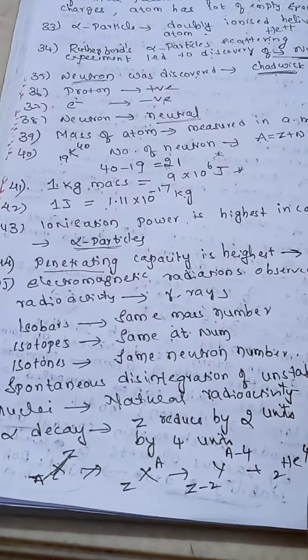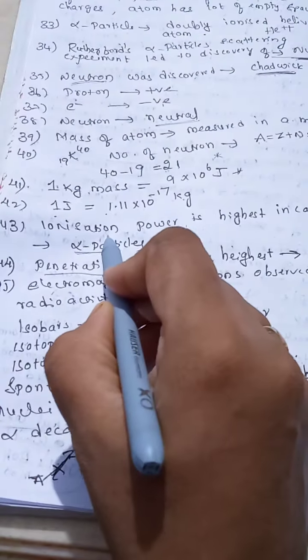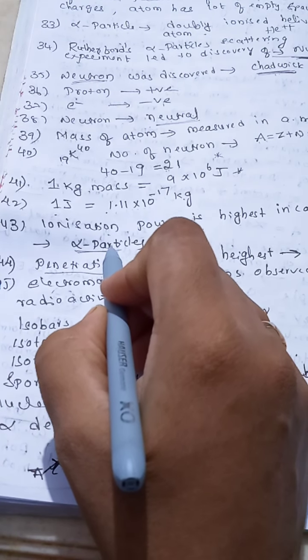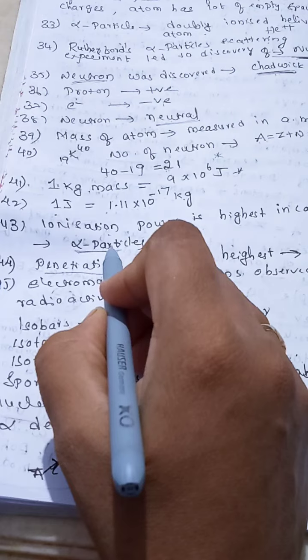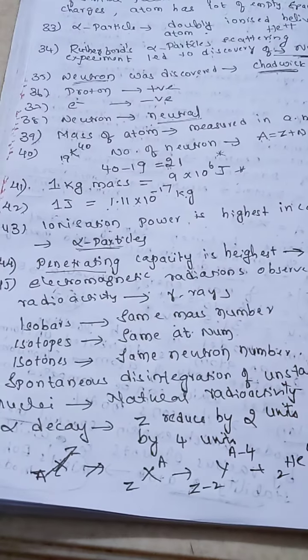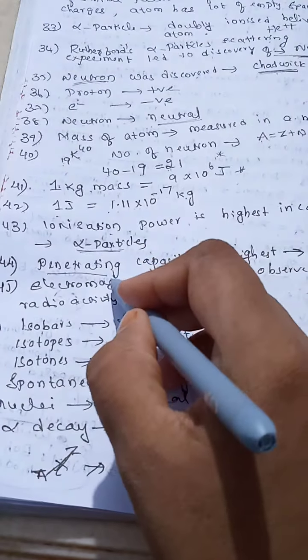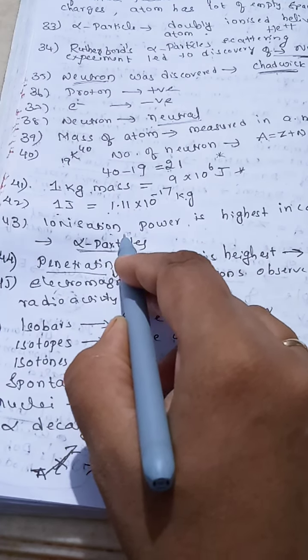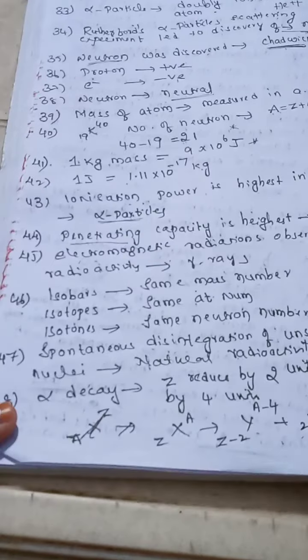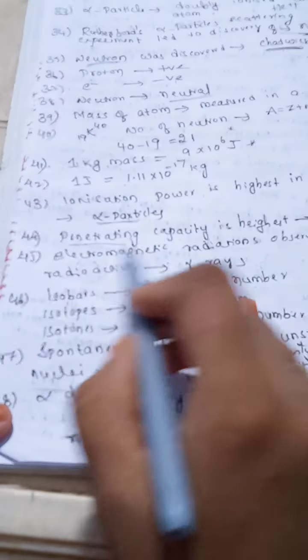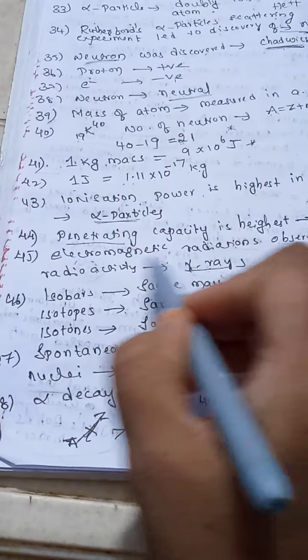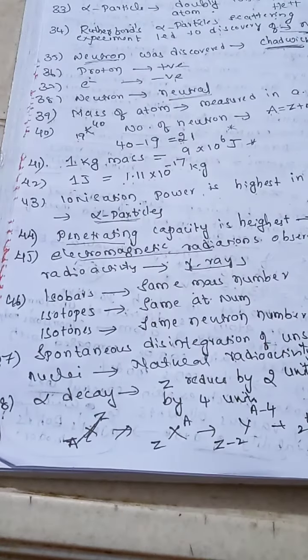Beta particles. Ionization power is more for alpha particles because their mass is more. Beta particles have the highest penetrating power because their mass is very small compared to alpha particles. Gamma rays are nothing but electromagnetic radiations.